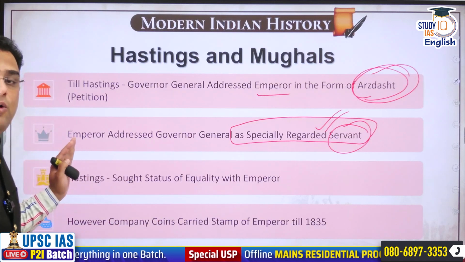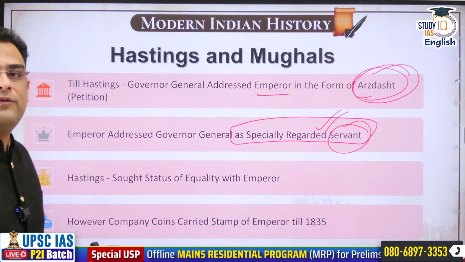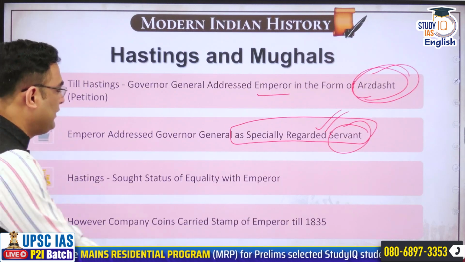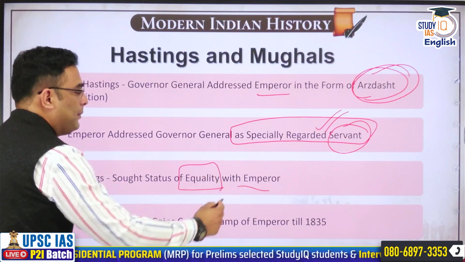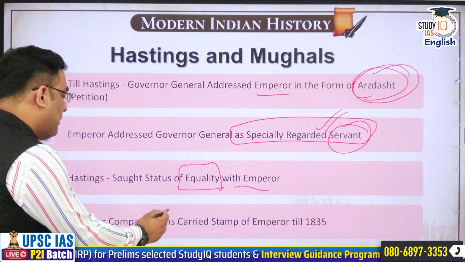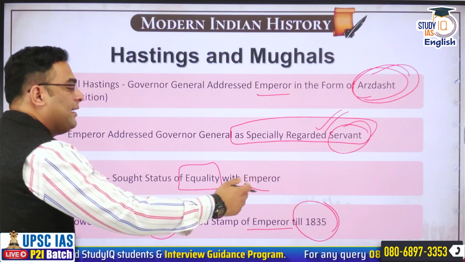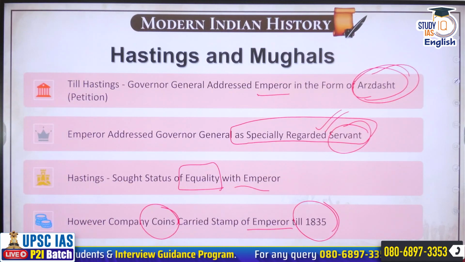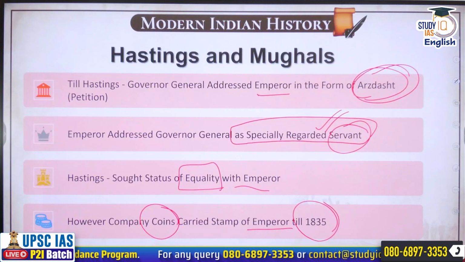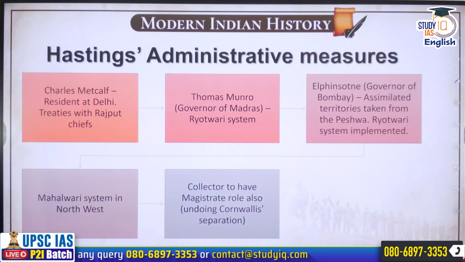Lord Hastings, now a lot more confident with Maratha challenge subdued and largely whole of Indian subcontinent under his control, felt that this needs to be changed, and he sought a status of equality with the emperor. Now they will be at equal terms. However, company's coins continued to have stamp of emperor till 1835, and in 1835 even that will be ended. Henceforth, no more name of Mughal emperor will be etched on East India Company's coins. So this is how the relationship is going to transform during Hastings period.